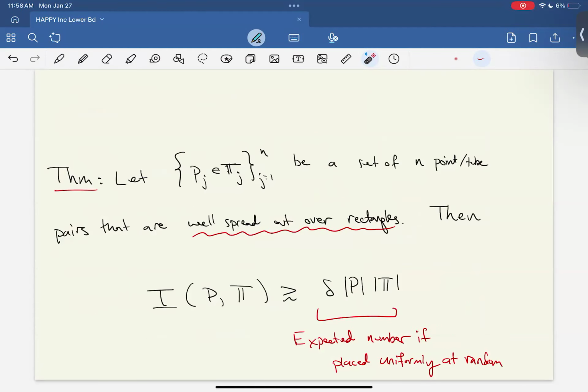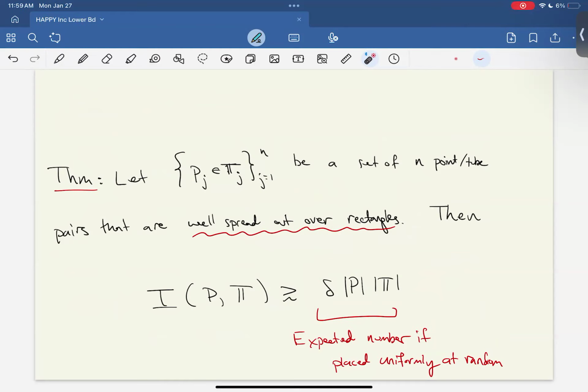Okay, so the theorem we prove is that if you have any collection of point tube pairs and they're spread out over rectangles in some quantitative sense, then the number of incidences is at least the expected number of incidences if all the points and tubes were placed uniformly at random. The expected number of incidences is this quantity delta times number of points times number of tubes, because each tube is a set of area delta. And so if the points are placed randomly, there's size of P many points, and each one has a delta chance to land in that tube. So this right-hand side is the expected number of incidences if things are placed uniformly at random.